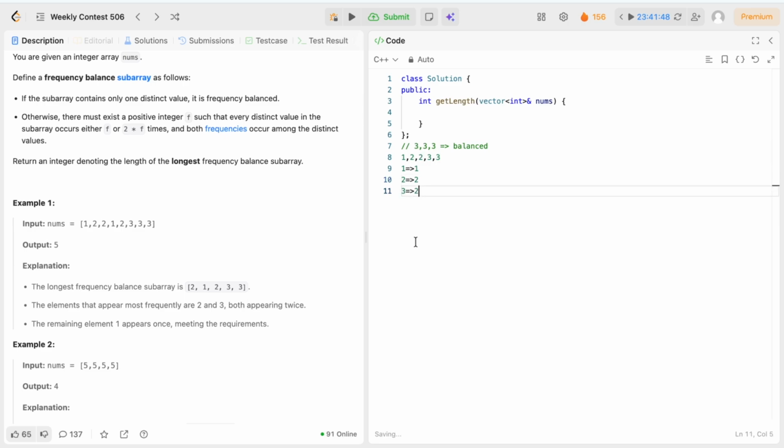So now it is a balanced subarray because the larger frequency is twice the smaller frequency, which is 1. 2 is 2 times of 1. So this is balanced. Now we have to find the longest frequency balanced subarray. We have to find the longest length of this subarray.